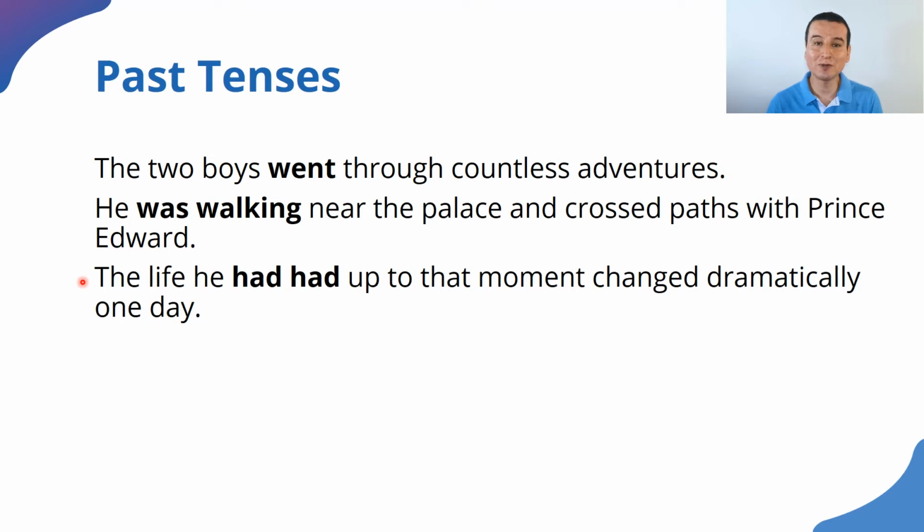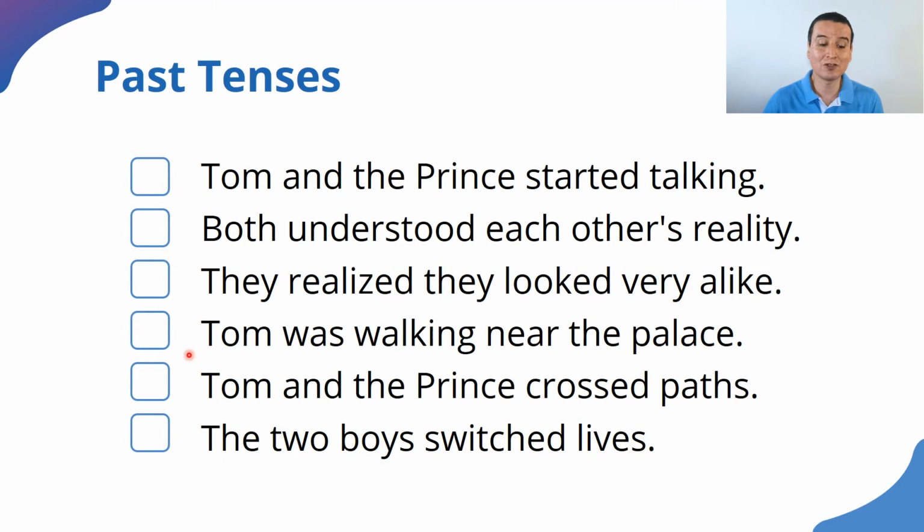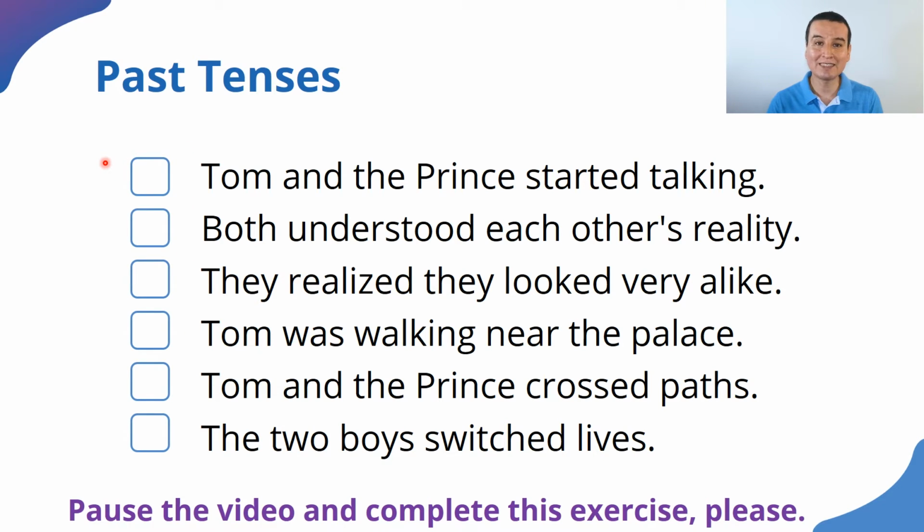But I have some extra practice activity for you with this text. This is your activity. Arrange the following statements in the most logical order. So all these things happened in the past, but let's see when they occurred. All right? So pause the video and complete the activity. Here's the list of statements, and you have to order them chronologically. All right? Pause the video, complete the activity, please.